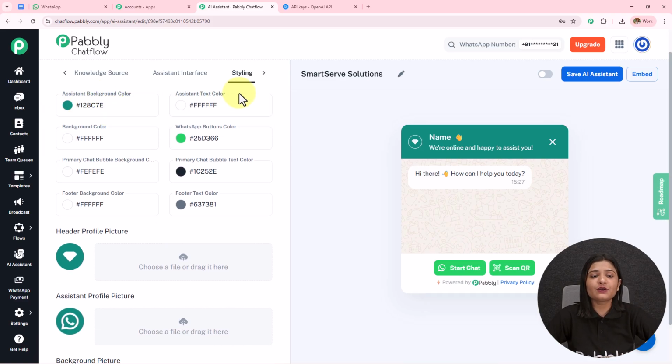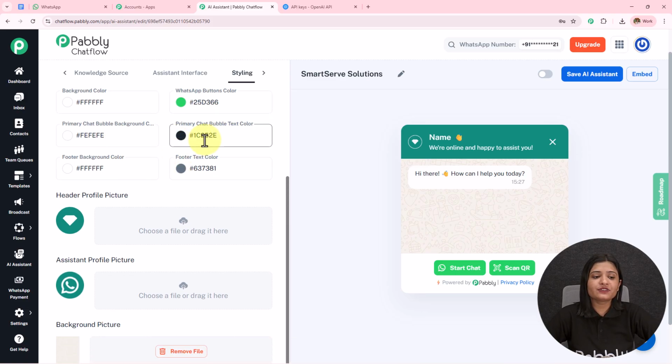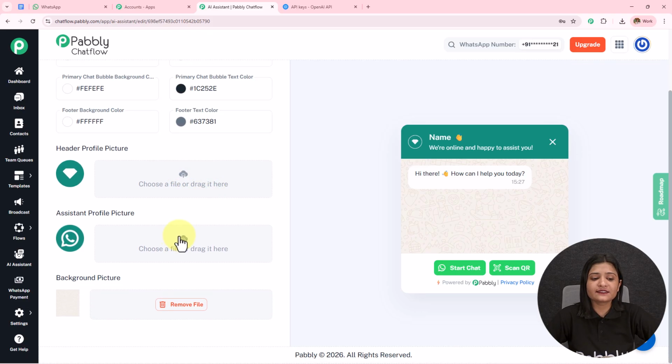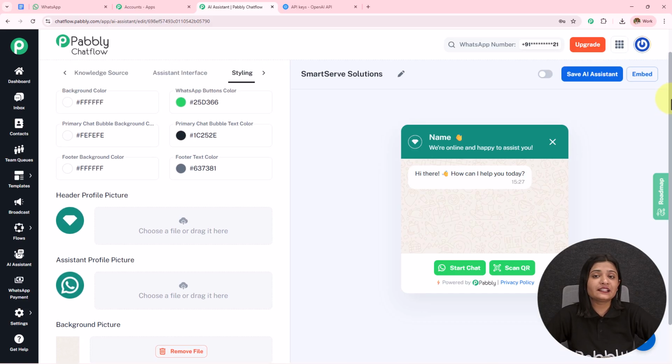Then we have this background color, text color, and chat bubble color. You can set these according to your choice and preference. Then we have this header profile picture, assistant profile picture, and the background picture. You can set these according to your choice and preference, just in the manner we have uploaded the knowledge base. Here we have finally created this AI assistant. We just have to make sure that we toggle on this button and then save this.